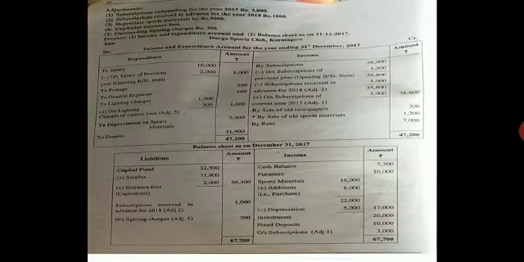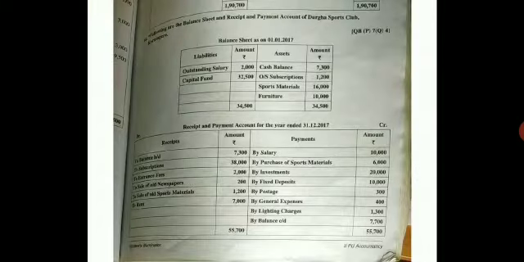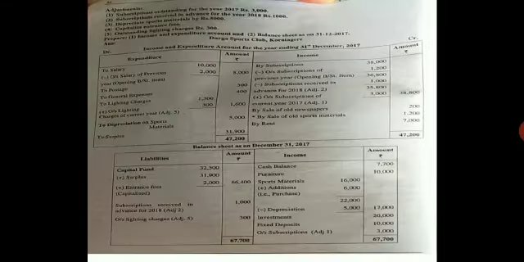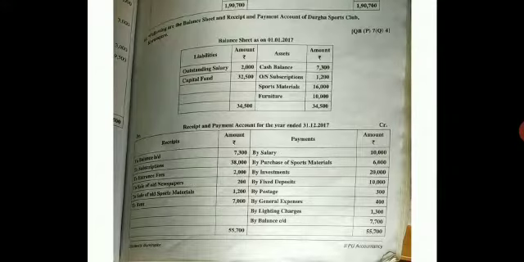Come to your income and expenditure account, debit side, write to lighting charges, inner column 1300. There is an adjustment for it. Next, they have given you balance carried down. Come to your asset side balance sheet, write cash balance, outer column 7,700.